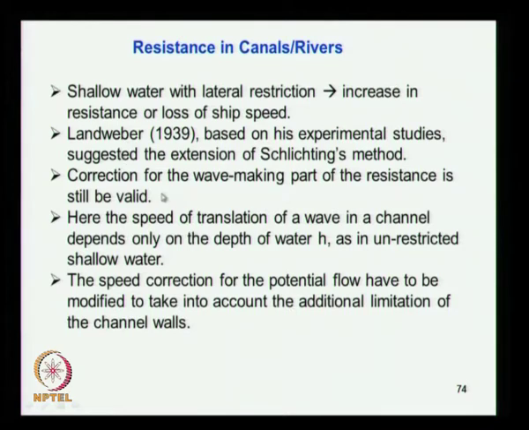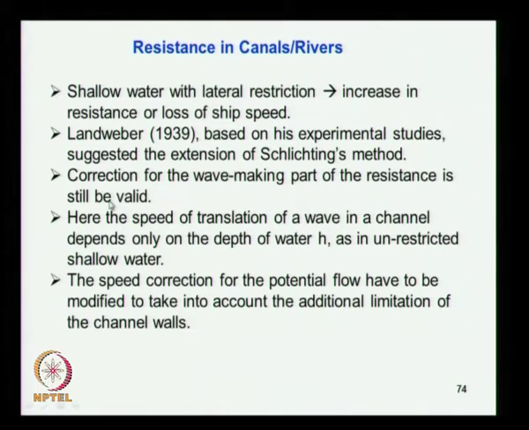The correction for the wave making part of resistance is still valid; that is his assumption. Schlichting assumed that the waves generated by the ship in deep water, the same type of wave, the same pattern and size, are created when the same vessel operates at a lower speed in shallow water.